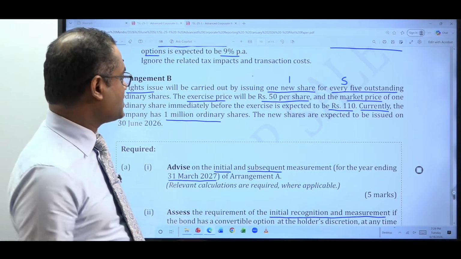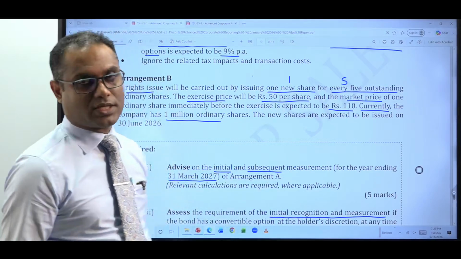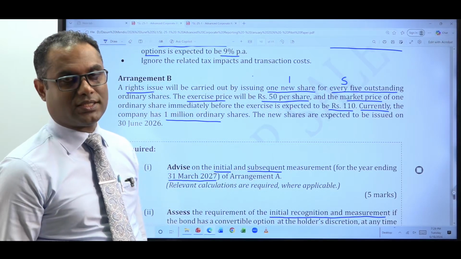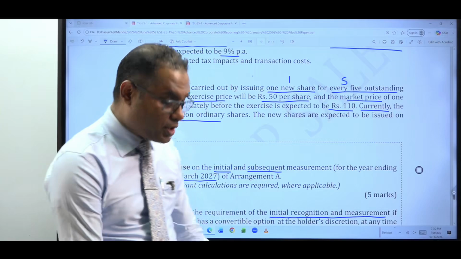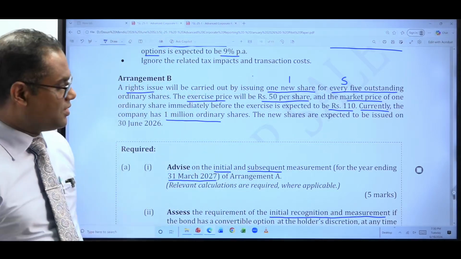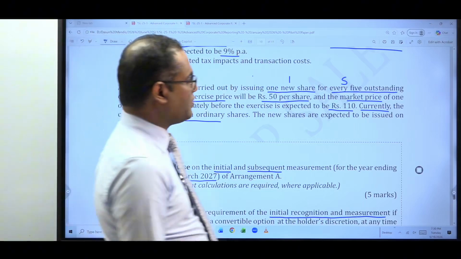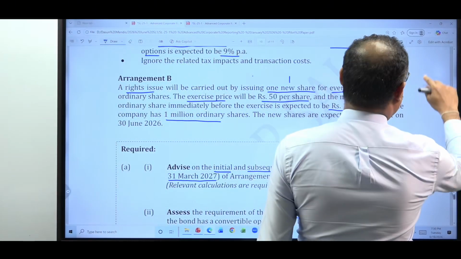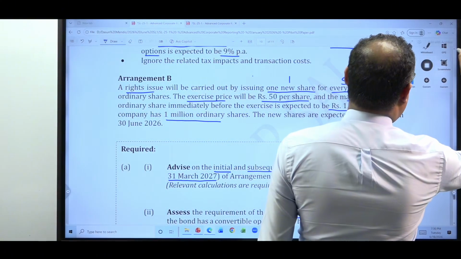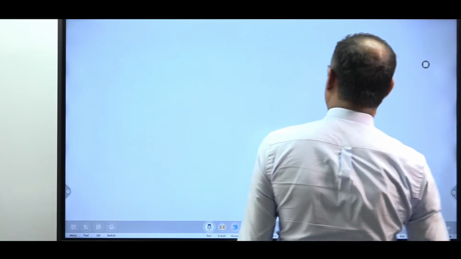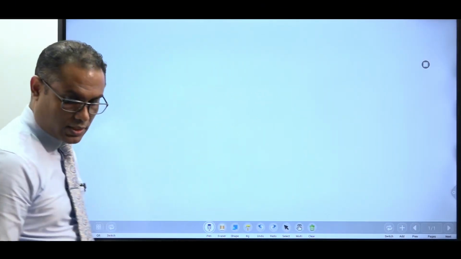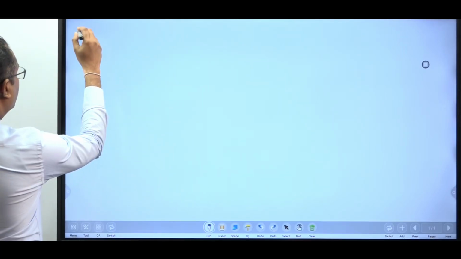Okay, for 1 million shares, 200,000 new shares will be issued. Then how am I going to take that into the weighted average number of ordinary shares computation? We'll do this quickly. You have to prepare a schedule, right? I would say date.